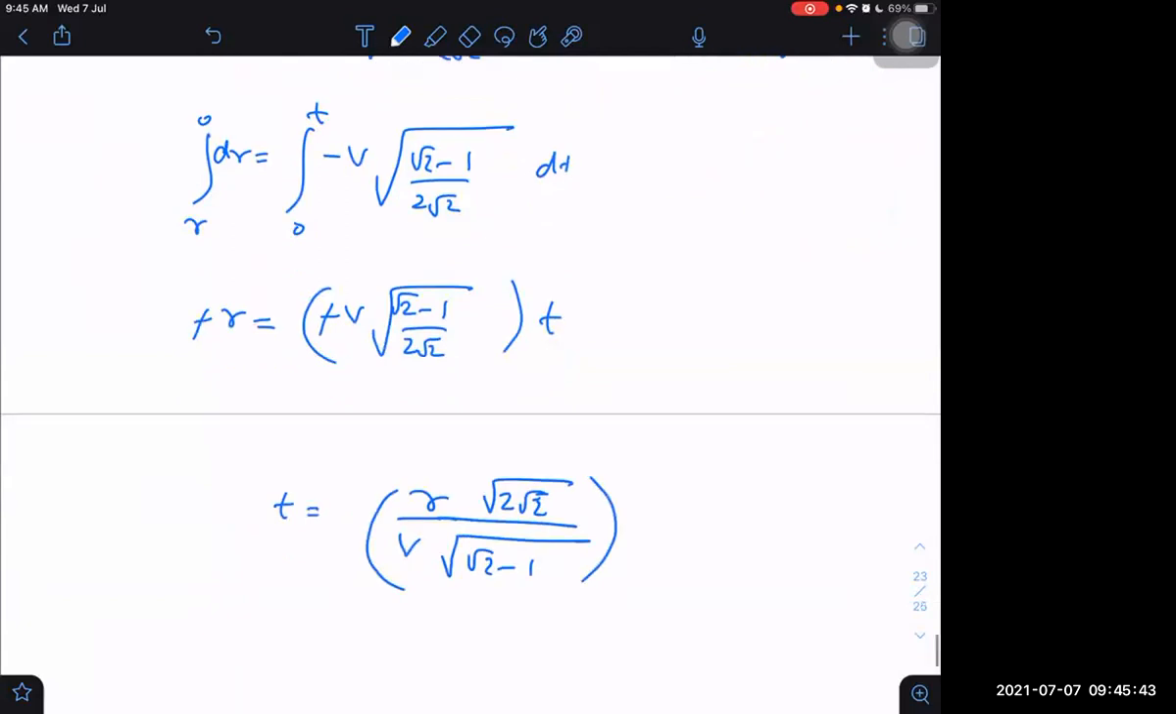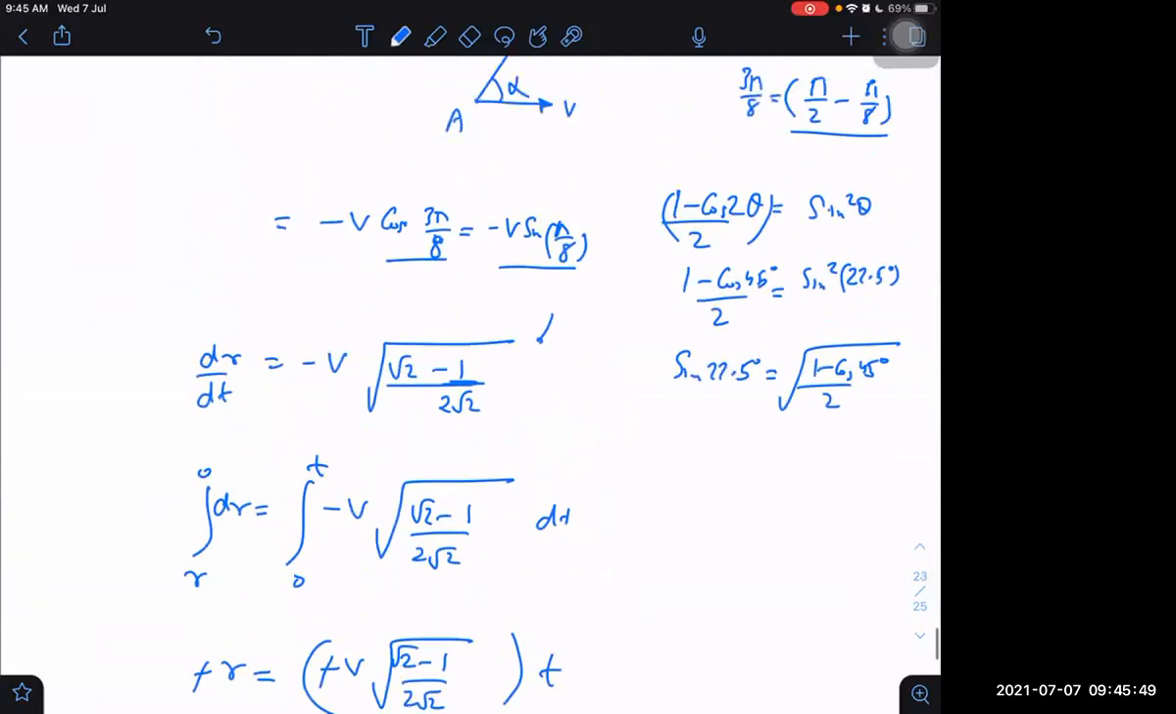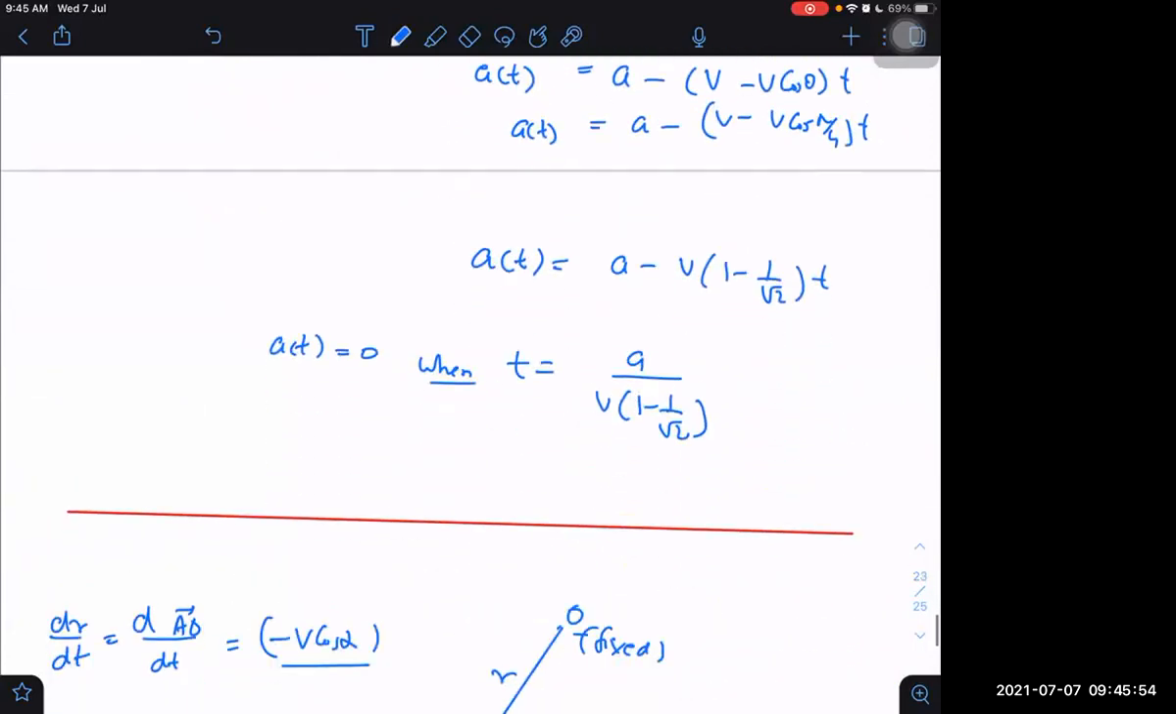This answer will be the same as before. The only thing is I have to write r in terms of a. Then we will get the same answer again. In terms of r, this answer is right. In terms of a, that last answer was also right. And these both will be the same.